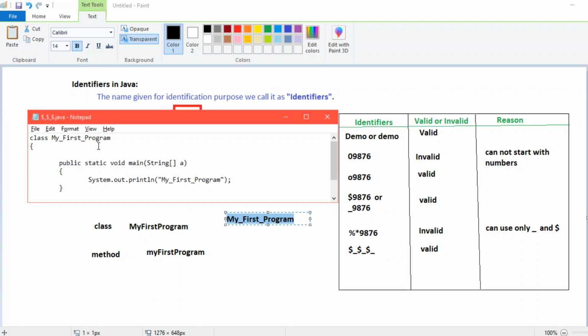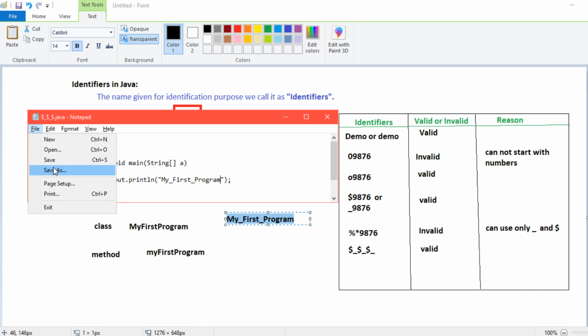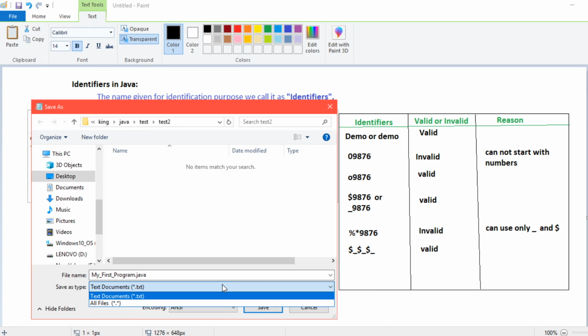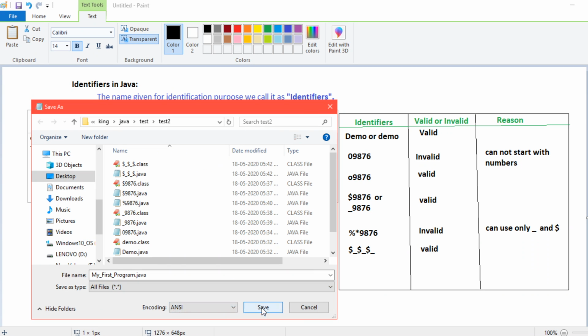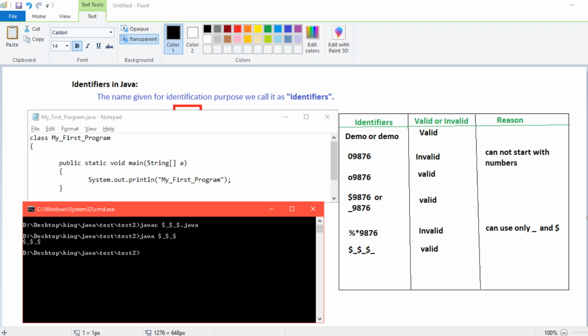Okay guys, we just finish it first, save as, then dot java, all files. I will just compile it first.